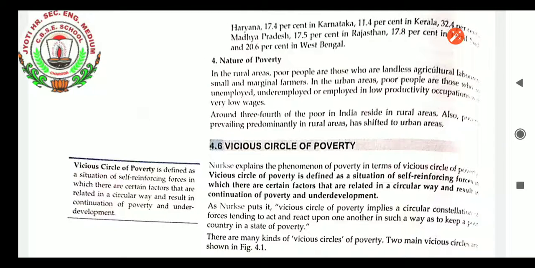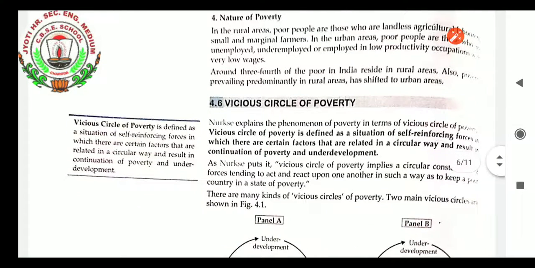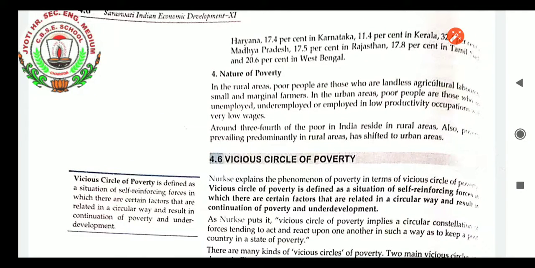So this was the ratio, student. It is telling a general estimation to know what the population of poverty was a few years back and what the condition is now. Nature of poverty, when we talk, student, in the rural areas, poor people are those who are landless agricultural laborers. Means there are farmers but they do not have their own piece of land to do the farming. Small and marginal farmers.